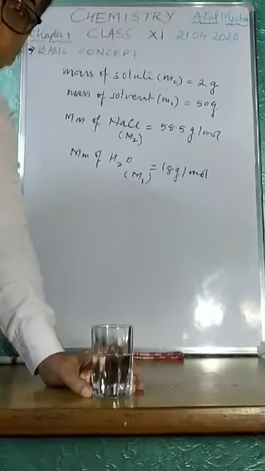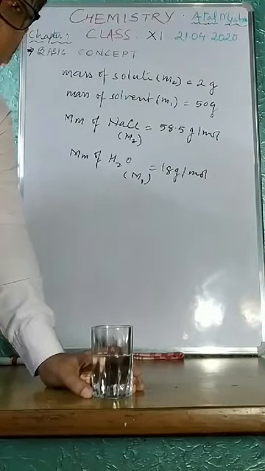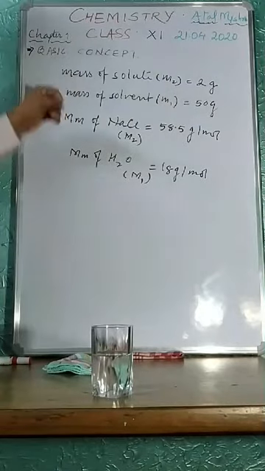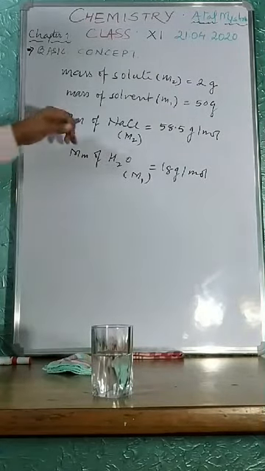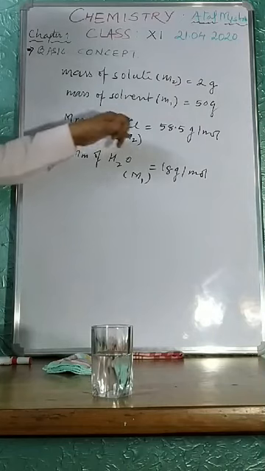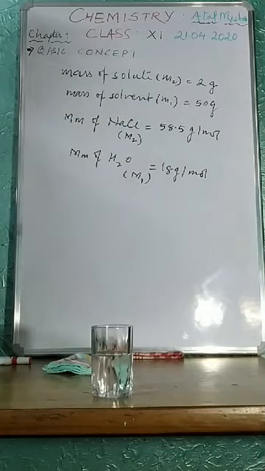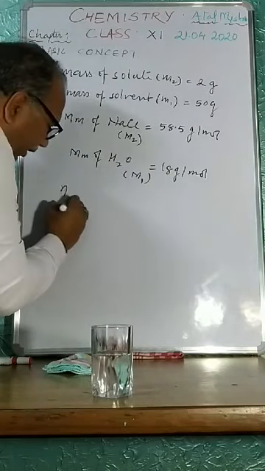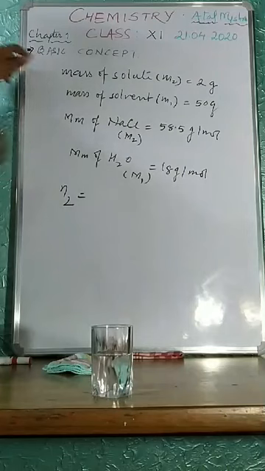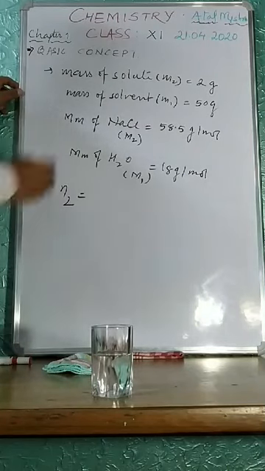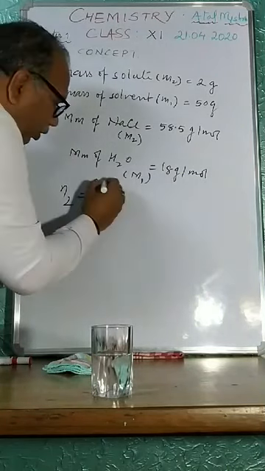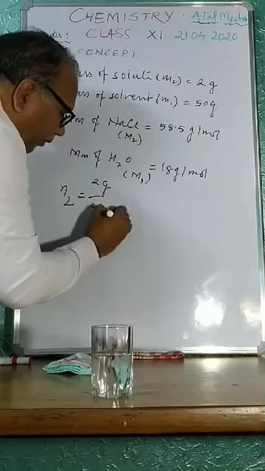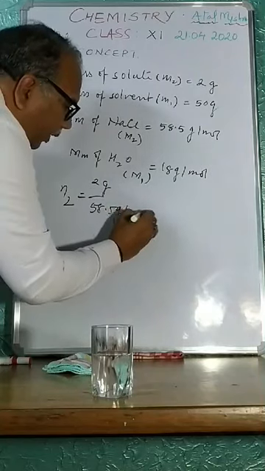Here I dissolve 2 gram of salt to the 50 gram of water. So mass of solute is 2 gram, mass of solvent is 50 gram, and molar mass of solute NaCl is 58.5 gram per mole, and molar mass of water is 18 gram per mole. Now with the help of that you can calculate number of mole N2. N2 is the mass of solute divided by the molar mass of solute, 2 gram upon 58.5 gram per mole.